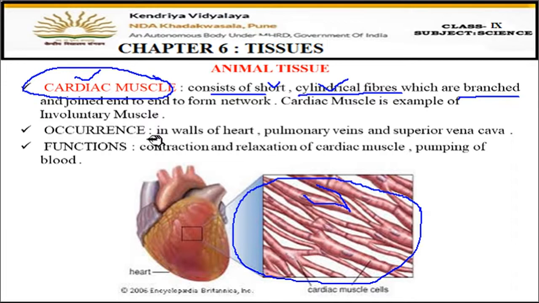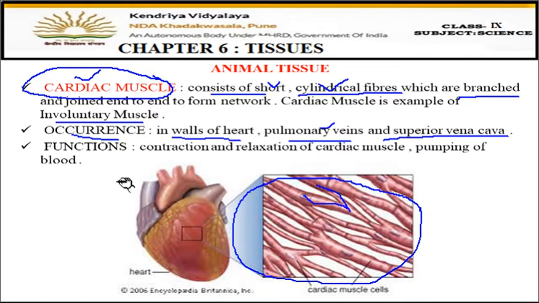Cardiac muscle is an example of involuntary muscle. Cardiac muscles are also involuntary in nature. That means these muscles are also not in our control. We cannot control the muscles of our heart, right? So, where are they present? In the walls of the heart, pulmonary veins, and superior vena cava. These are those veins which are connected to the heart, which bring blood to the heart or which carry the blood away from the heart.